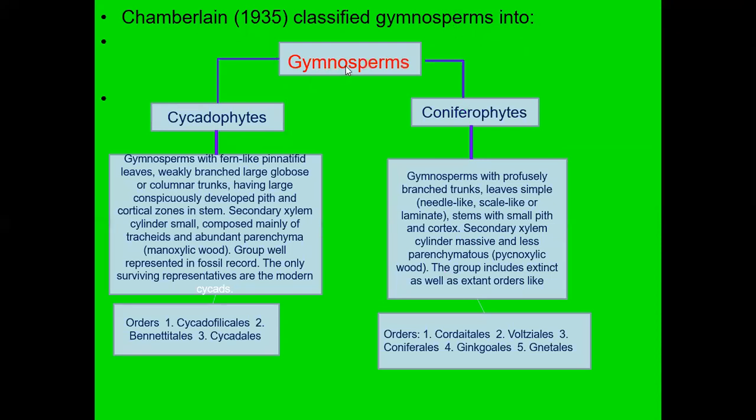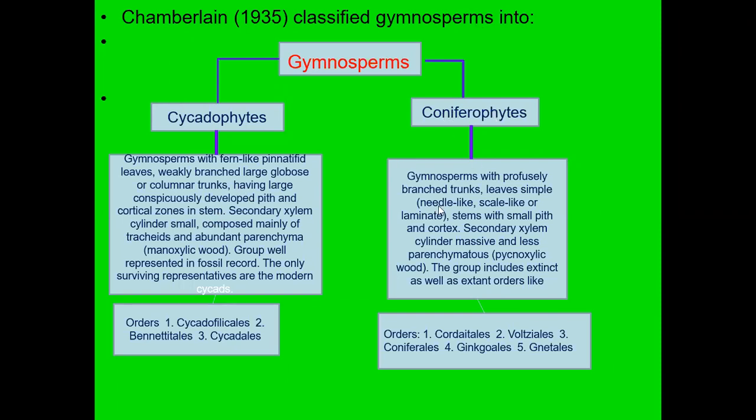Next, Chamberlain, if you see how they have classified this gymnosperm. They divide it into two divisions, Cycadophyta and Coniferophyta. So they took characters for classification purposes. They have fern-like pinnate leaves, weak stem, large globose columnar trunk. They have a large developed pith, concentric zones in stem. They also show some kind of secondary xylem. So these are the characters here.